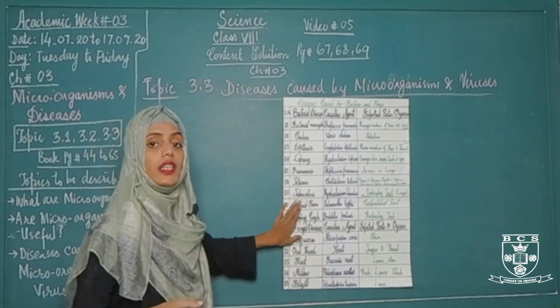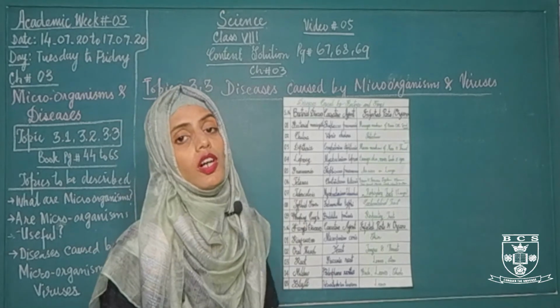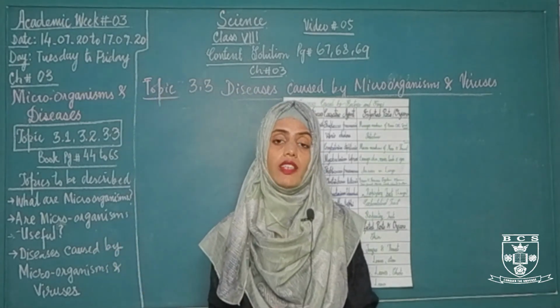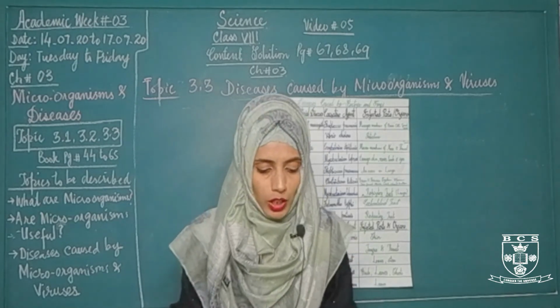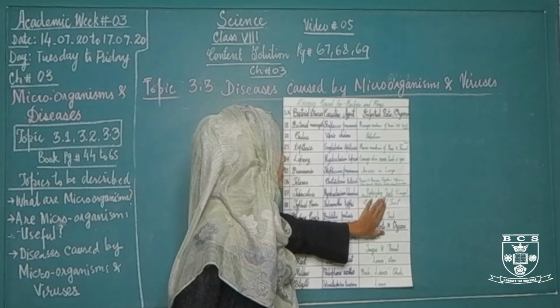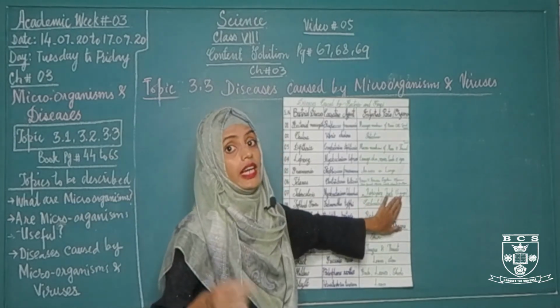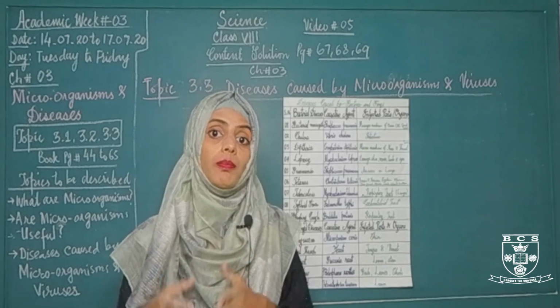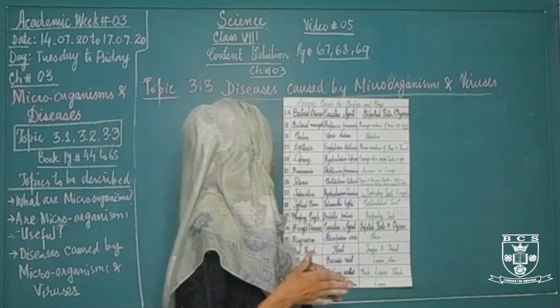The seventh one is tuberculosis. Tuberculosis is a bacterial infection which is caused by a bacterium called Mycobacterium tuberculosis. Mycobacterium tuberculosis basically attacks the respiratory tract, and it mainly attacks the lungs, but it can also damage other parts like the brain and spinal cord.